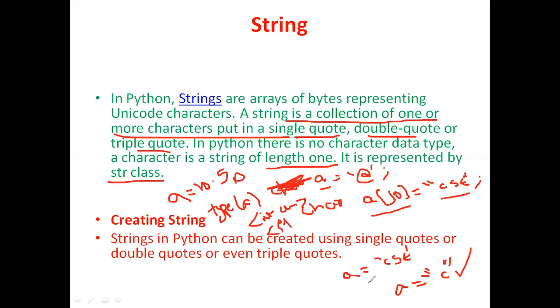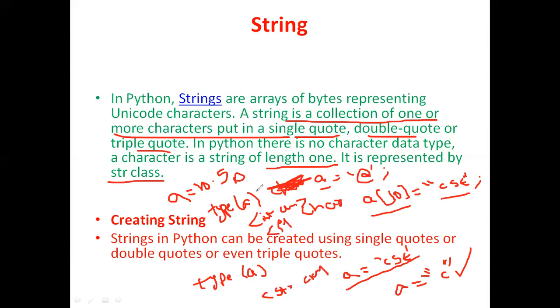Similarly, when you write a equal to CSE, where the RHS has a collection of characters, and you call type of a, then it is going to print str class on the output.